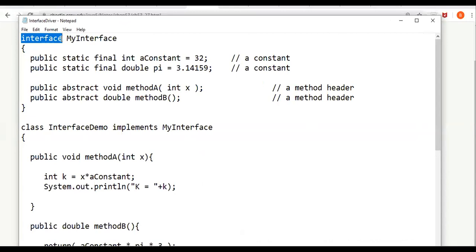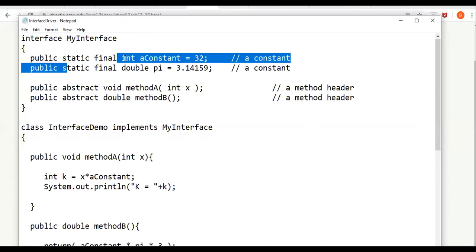Just as when you create a class, you use class and a name, similarly this is an interface. We are using the keyword interface. The name of the interface is my interface. By default, anything that you define in an interface will be static and constant. To create a constant in Java, we use the keyword final, right?